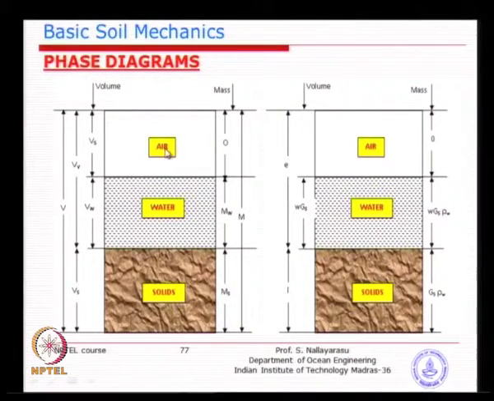Looking at this diagram, Vv is the volume of voids, together with the air and water, so that is where the water is contained. The total volume is noted as V, and the volume of solids is Vs. Va is the volume of air, and Vw is the volume of water. You can express this in terms of weight instead of volume. You can also use that diagram either way; it is going to be the same.